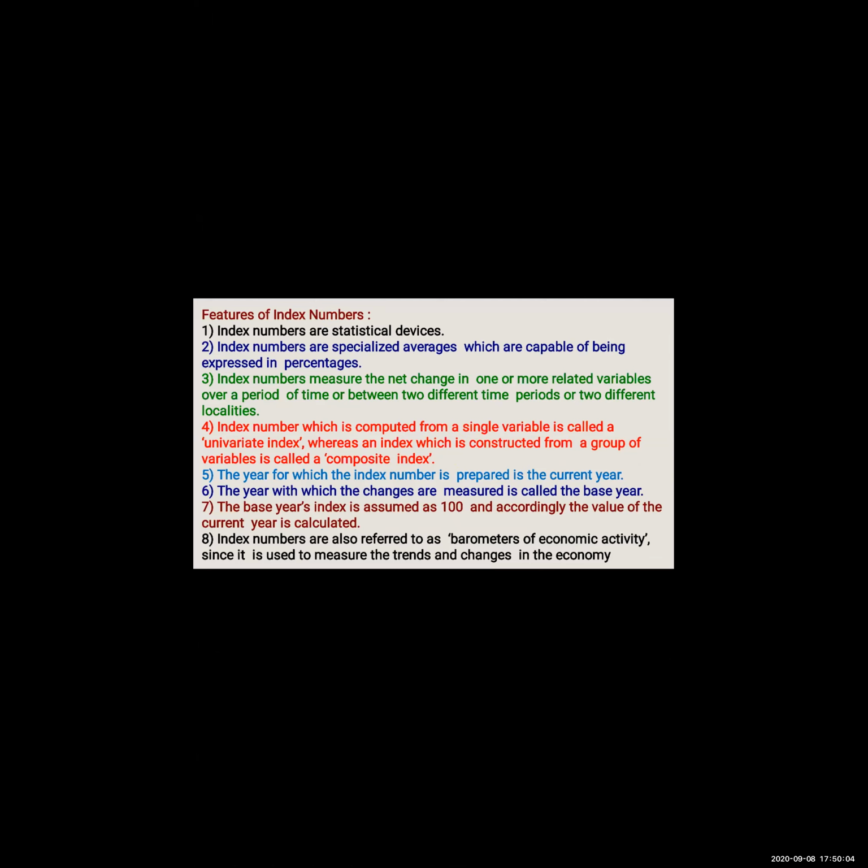The fourth point tells us that when we calculate a single variable, it is called a univariate index. When we calculate a group of variables, it is called a composite index. I am going to ask you questions, so pay attention. The year for which the index is prepared. Fifth point is very, very easy.